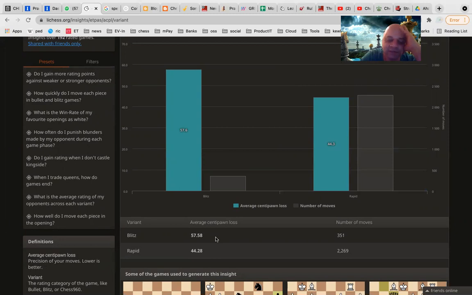What is a centipawn? 100th of a pawn. Yeah, 1 centipawn is 100th of a pawn.